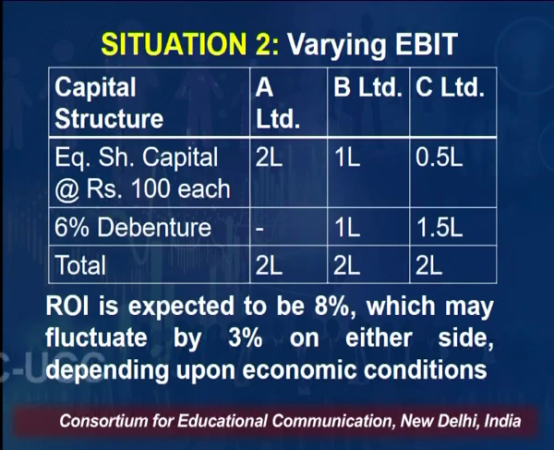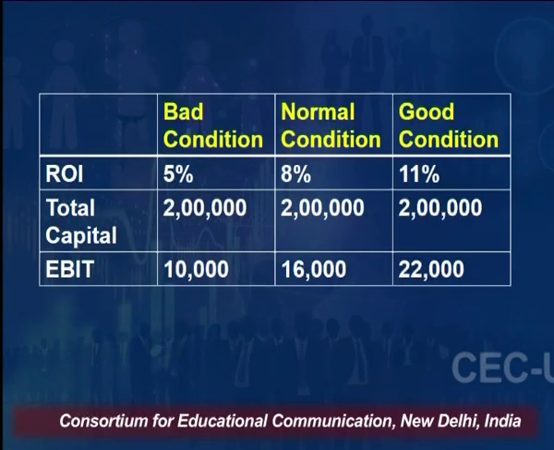8% is what we are earning in a normal situation. So, it depends upon the economic condition whether it will fall or increase. We will see these 3 conditions when the economic situation is bad, normal and good. Let us see how this varying EBIT is going to impact under different situations.